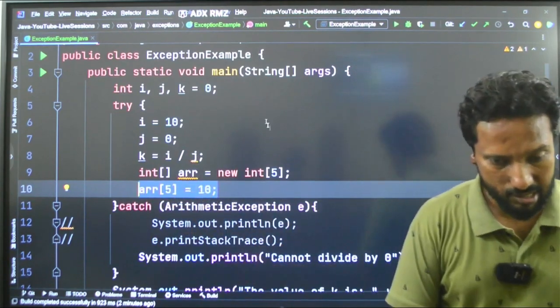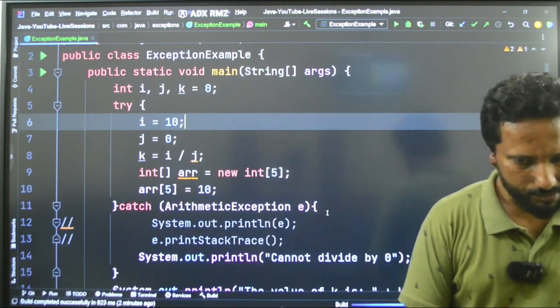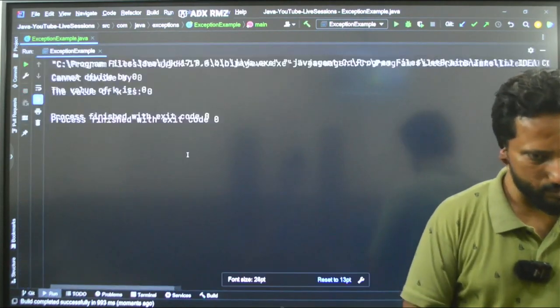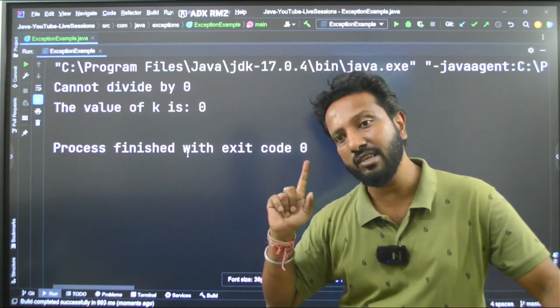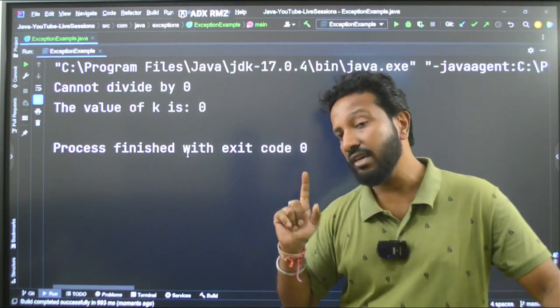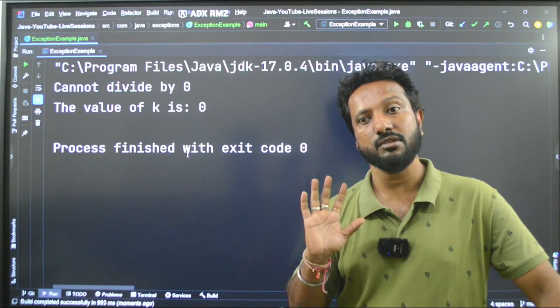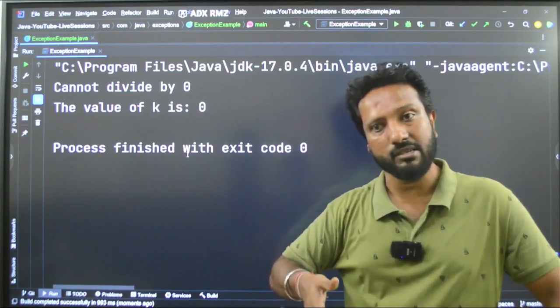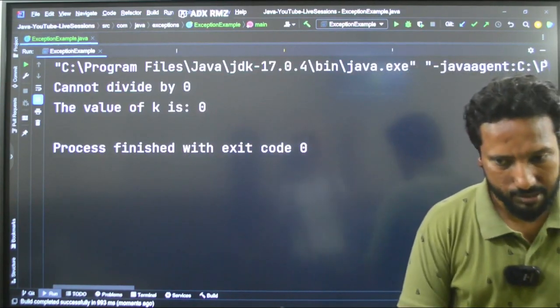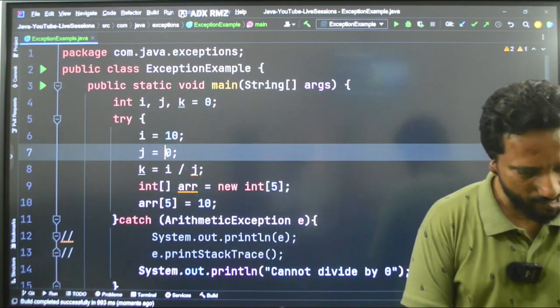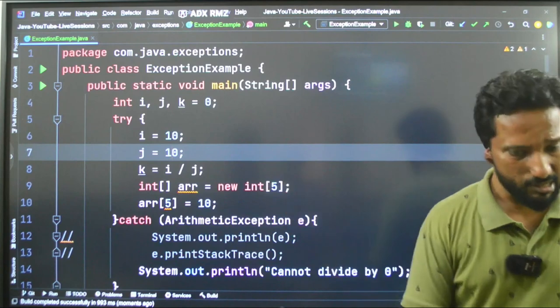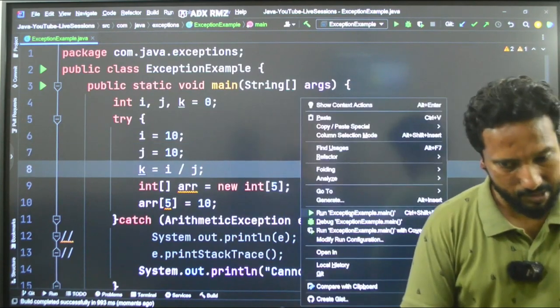Okay, see how this works. It will only handle the first one, and see, it doesn't even go to that line. As soon as one exception arises in your code, it will stop the execution and go back to the other part. So what you do is correct this. Say I am saying 10 by 10. Now this becomes 1.